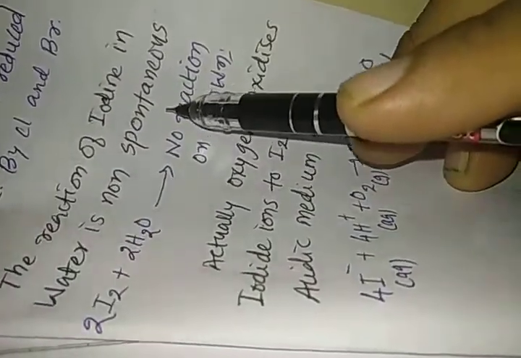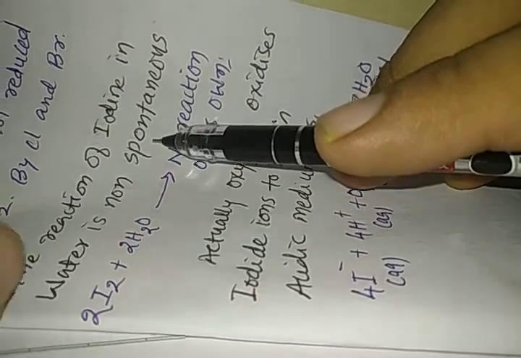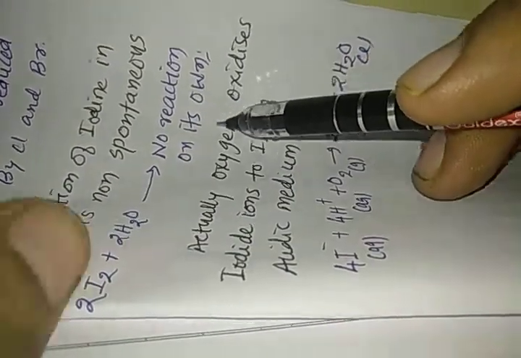Now we'll move to the reaction of iodine with water. So let us try to understand the reaction of iodine with water. The reaction of iodine in water is non-spontaneous. That means it does not take place on its own. 2I2 plus 2H2O, no reaction on its own.